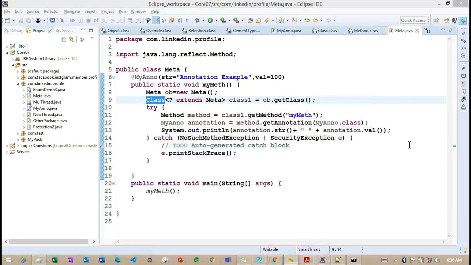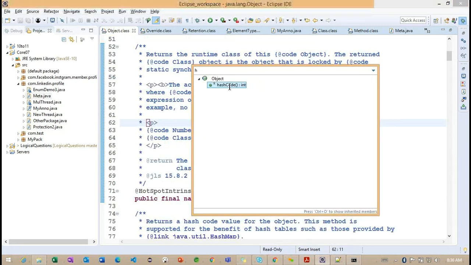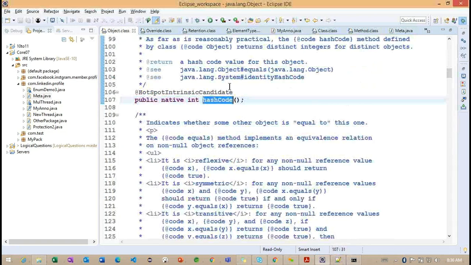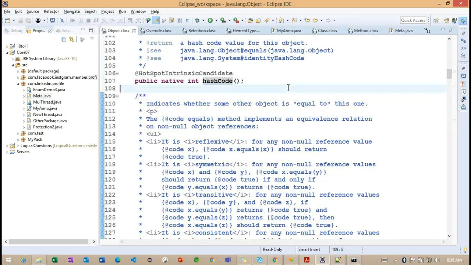And one more question I have. In many places, I have seen the toString and hashCode methods. Is that generic? Basically, like hashCode, if you observe, maybe here also we have hashCode, but the hashCode is not implemented here. So it is a native method, and for a native method we cannot find out the implementation.